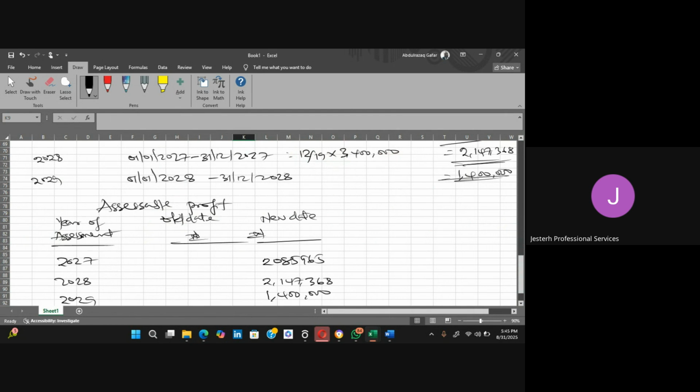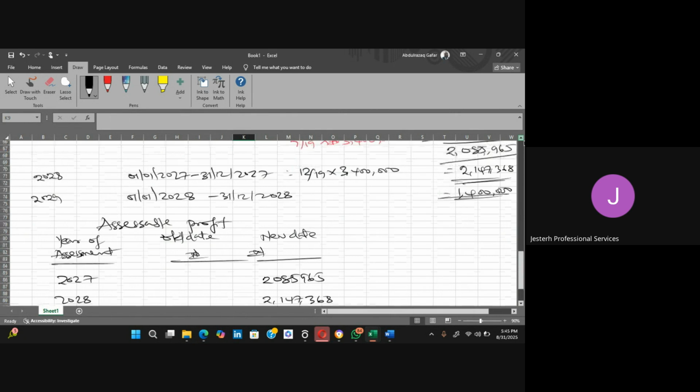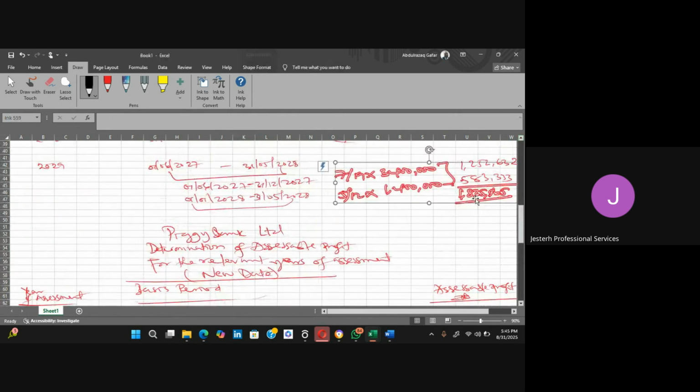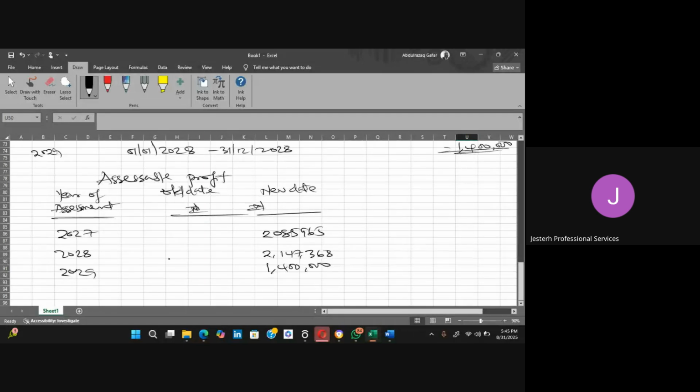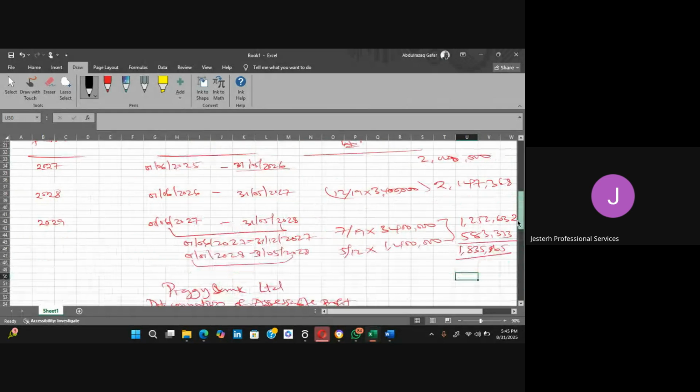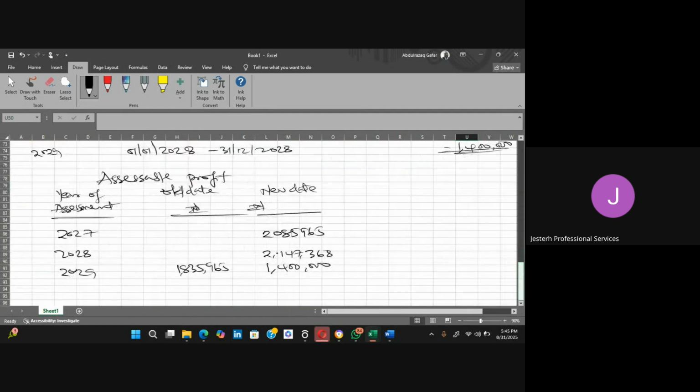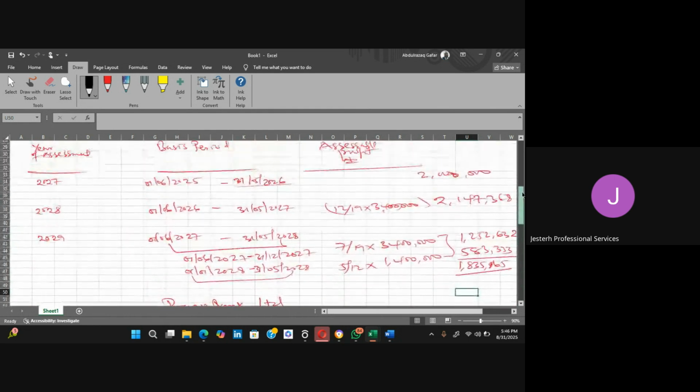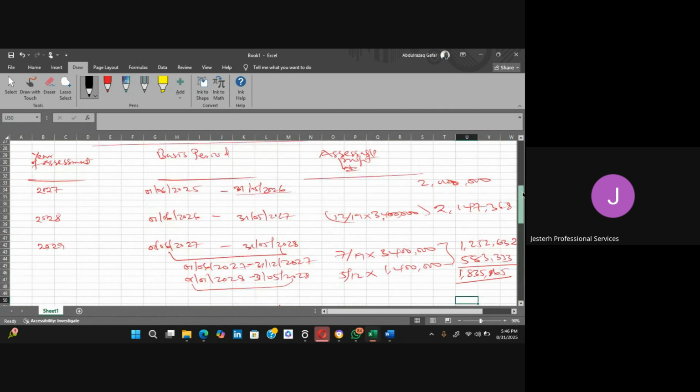For the old dates, our assessable profit for the old dates, 1,835,965. Then the next one, we also have 2,147,368. And the first one for 2027 year of assessment, this is 2 million.